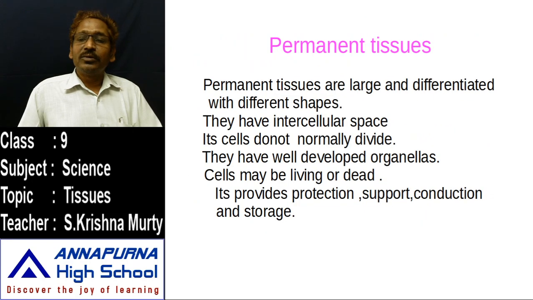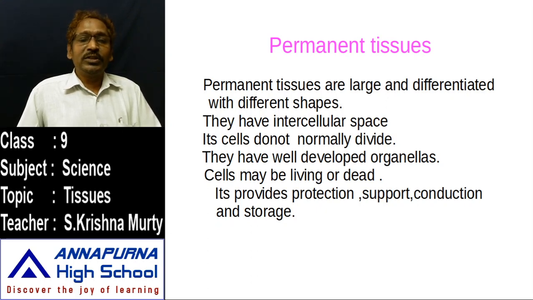So the next one is permanent tissue. This permanent tissue is derived from a parental tissue. What is the parental tissue of the permanent tissue? Meristematic tissue is the parental tissue of the permanent tissue. So how is the permanent tissue derived? Meristematic tissues like apical meristem, lateral meristem and cambium, three kinds of tissues, whenever they lose their dividing ability or photosynthetic activity, turn into permanent